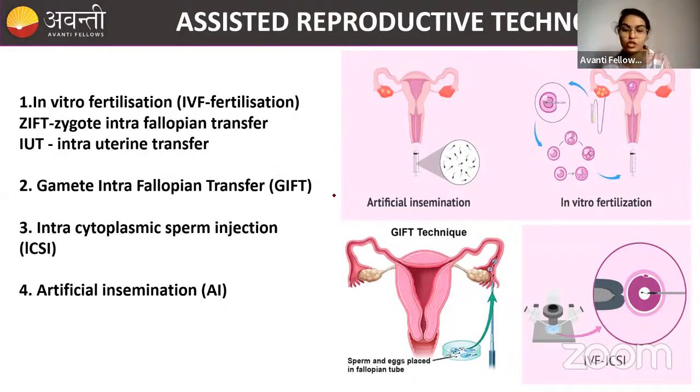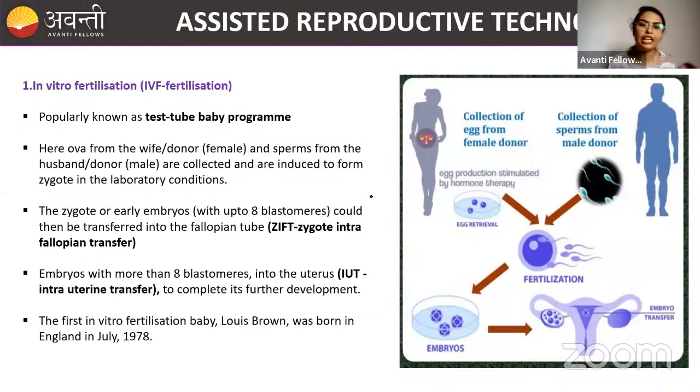So first, these are the very important ones you have to remember. The first one, which we are going to talk about today, is in vitro fertilization. Okay, so what is in vitro fertilization? It is commonly called test tube baby. Please don't get confused here. Test tube baby does not mean the baby is born in a test tube, for God's sake, don't think like that, okay? So this is in vitro. In vivo means happening inside the body. In vitro means happening outside the body in lab conditions. Okay, that is in vitro.